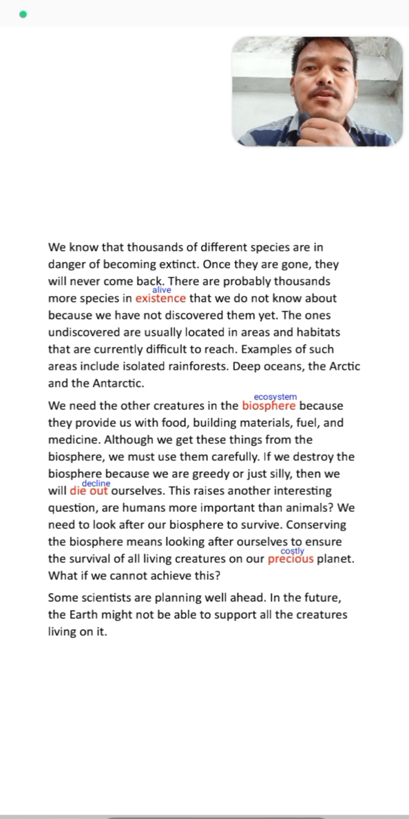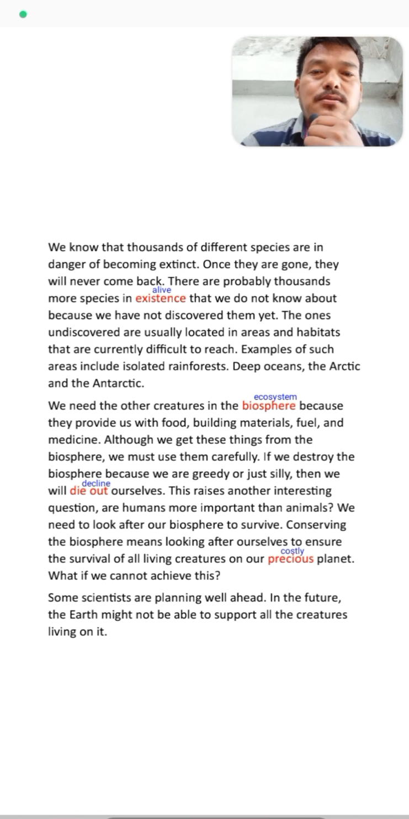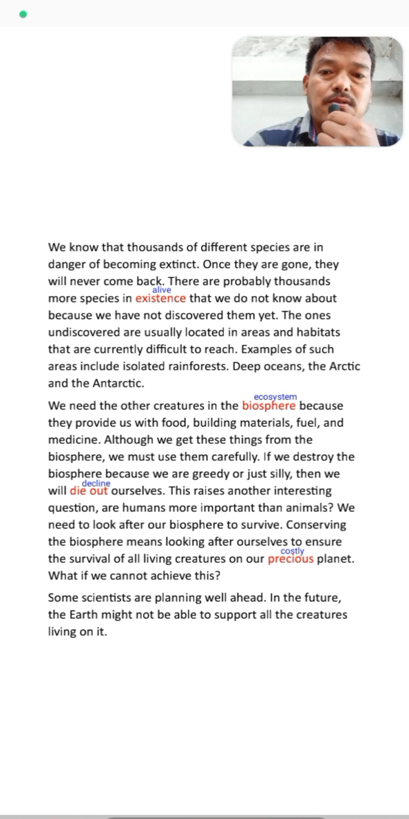It's very clear, students: protecting the atmosphere and ecosystem means we will survive for a long time. Conservation of the biosphere means we are ensuring our life for a long time. But what will happen if we can't achieve this? Some scientists are planning well ahead. Students, scientists in their research are planning further. In future the earth might not be able to support all the creatures living on it.